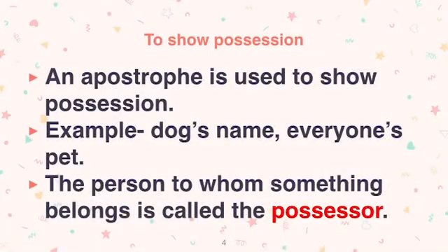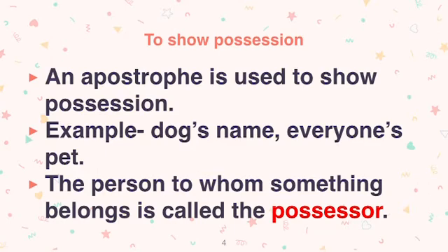Okay, so why is the apostrophe used? An apostrophe is used to show possession. It means something belongs to somebody. कुछ चीज़ किसी को belong करती है. For example, this book belongs to me. This pencil belongs to me. So it is like किसकी चीज़ है वो हमें अगर बताता है, so we can use possession.